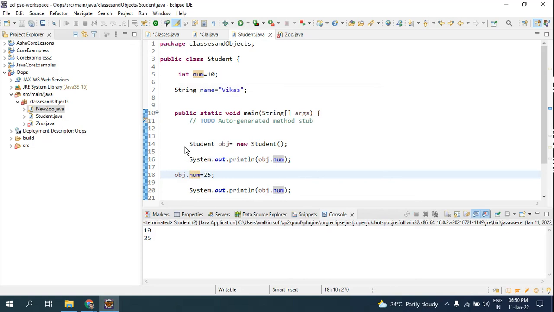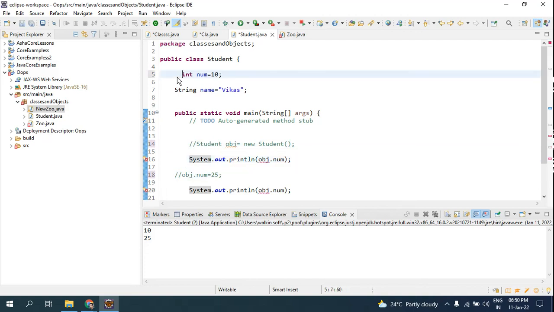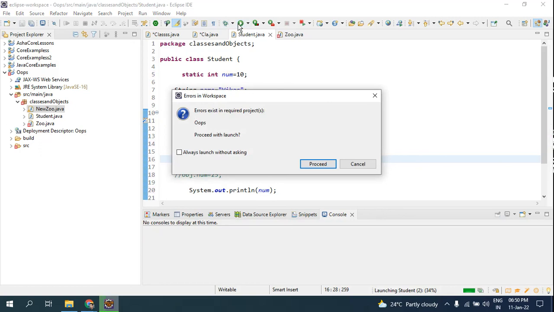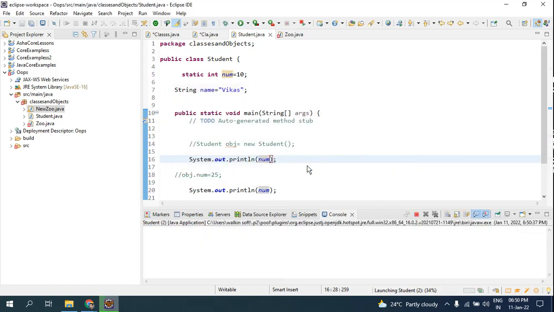As I said before, if you don't have the requirement to create the object, how are you going to fetch the value? That is by making this static, and here I have to remove the object because there will be no more object created. Okay, now if I run it and proceed, look here, you are able to get the value.